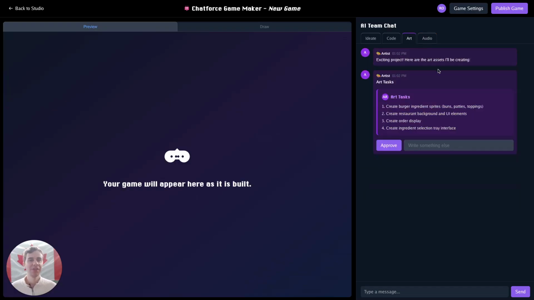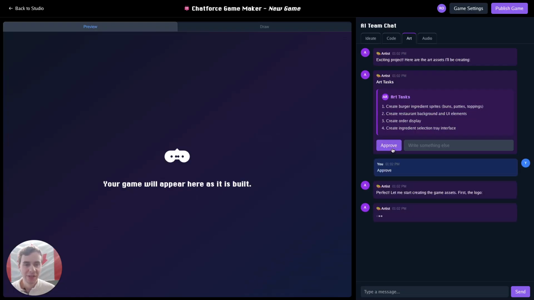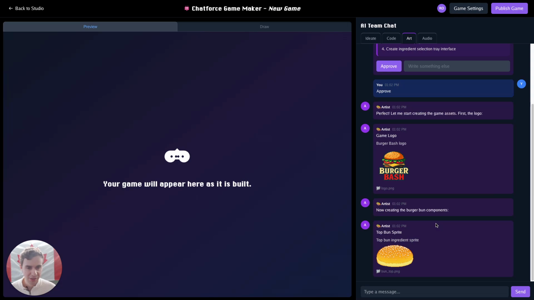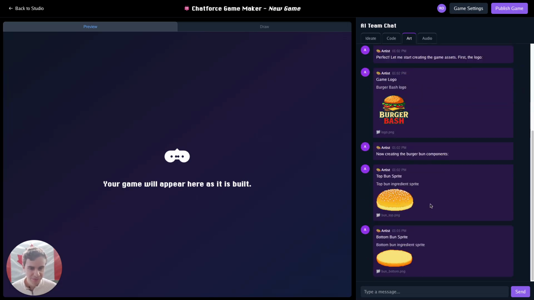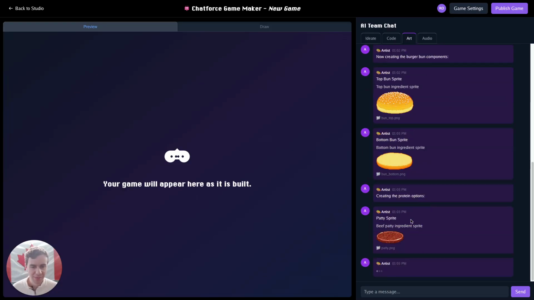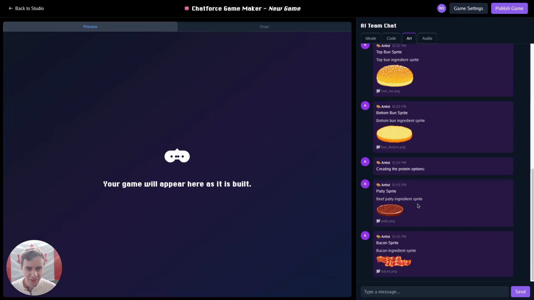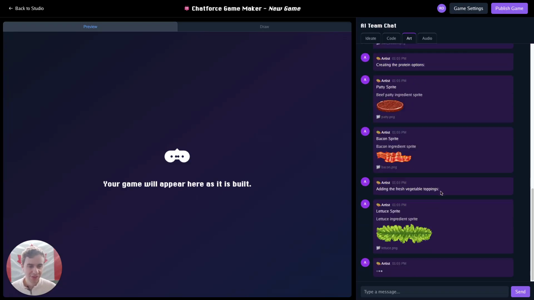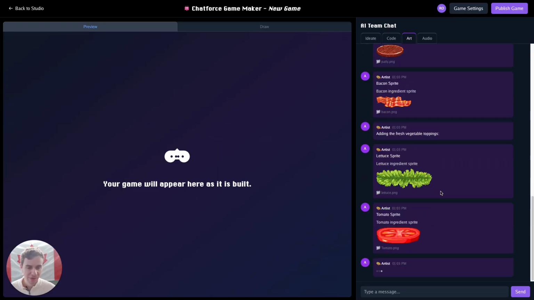So I want the art to be very visually appealing. I want the player to get hungry as they are looking at the different sprites in the game. So I will let the artist start generating some art for the game. Looks like it already has created a logo for us. Now it's creating the burger bun components. Now it's adding some ingredients into the game. Maybe some protein, some patties, some vegetables as well, lettuce, a tomato.